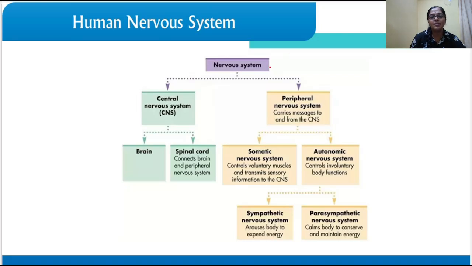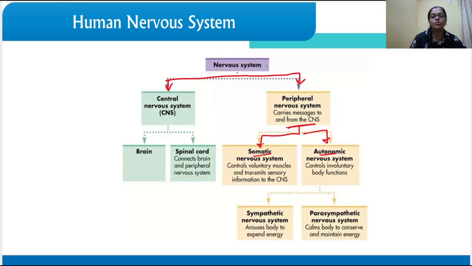So the nervous system can basically be classified into two types. What are they? The central nervous system, and the second one is the peripheral nervous system. The peripheral nervous system carries the message to and from the central nervous system, as we have just seen. Now this peripheral system can be further divided into two types. What are they? Somatic and autonomic nervous system.